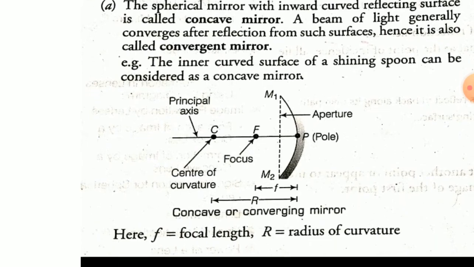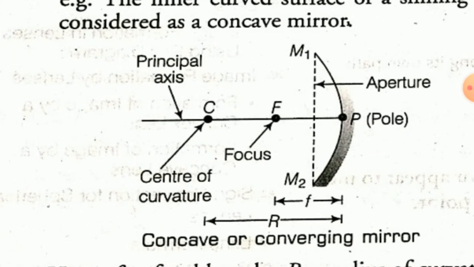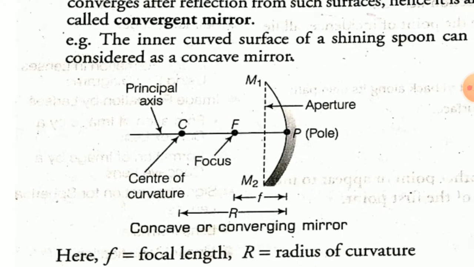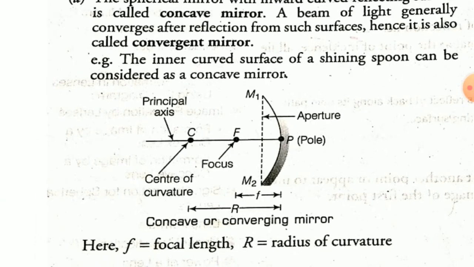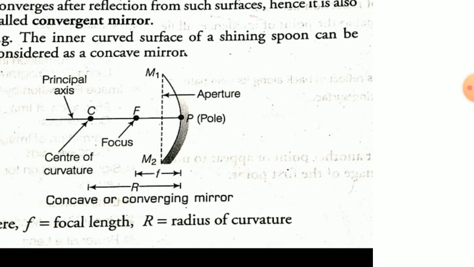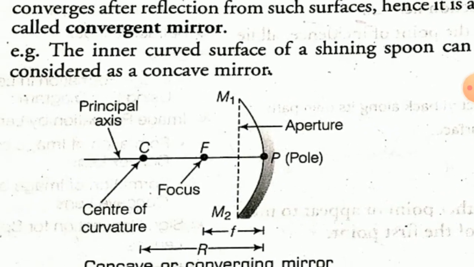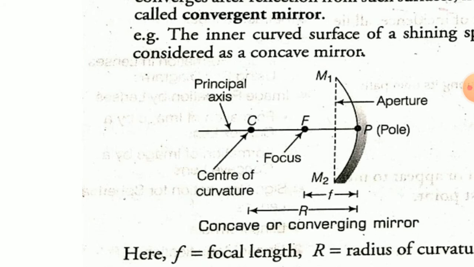Why convergent? It is the surface, no? When light passes through it, it will converge and pass from one point. We'll see in the next, okay, don't worry. The inner curved surface of a shining spoon can be considered as a concave mirror. Look students, it is the converging mirror. Okay, you can see pole P, capital P, M dash, focus F,